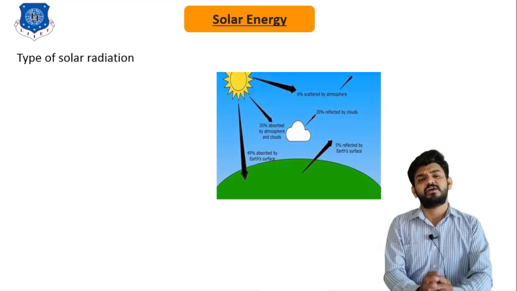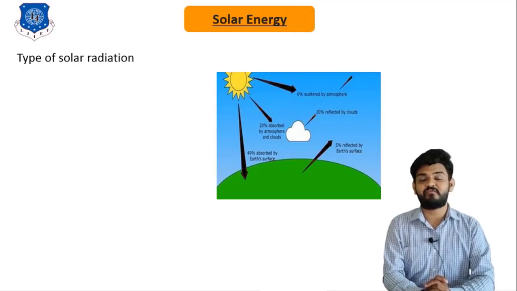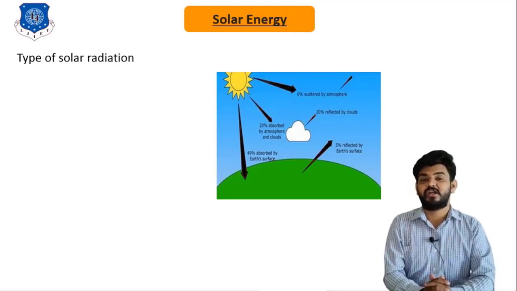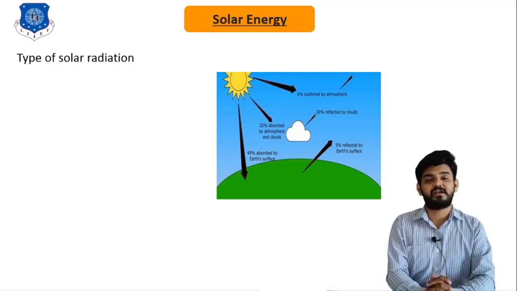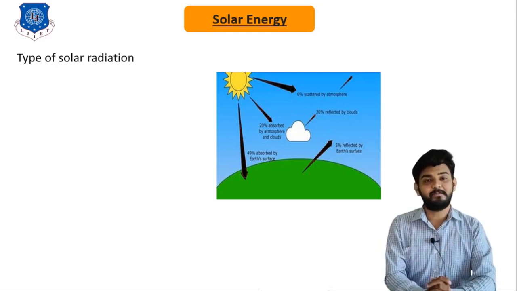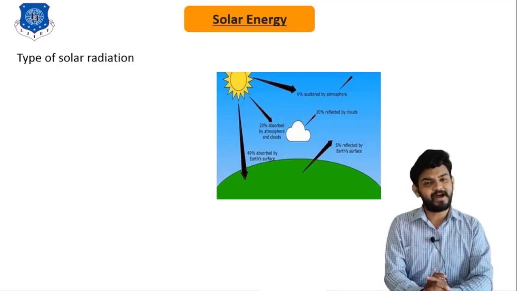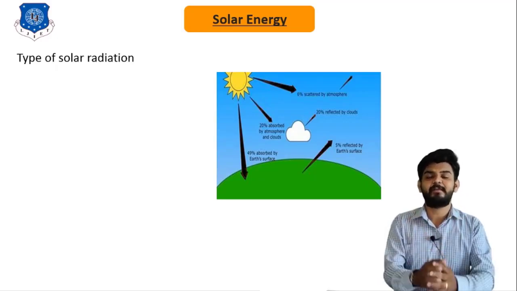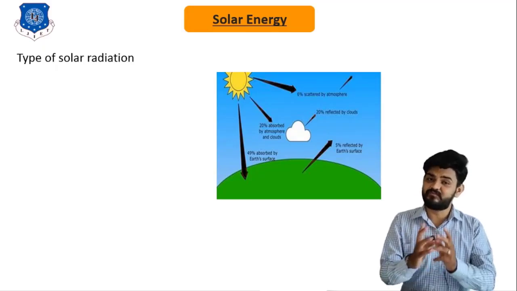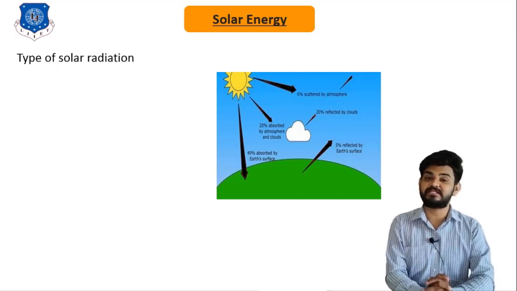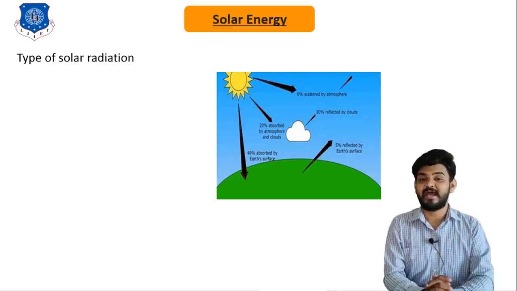When this solar radiation travels in the earth atmosphere, which is basically made up of water vapor, clouds, dust particles and gas particles, some part of it is discarded by different dust particles, while some part of this solar radiation is absorbed by the water vapor and clouds, while some part of the radiation is reflected by the different gases that are present in the earth atmosphere, such as carbon dioxide and different SOx and NOx.